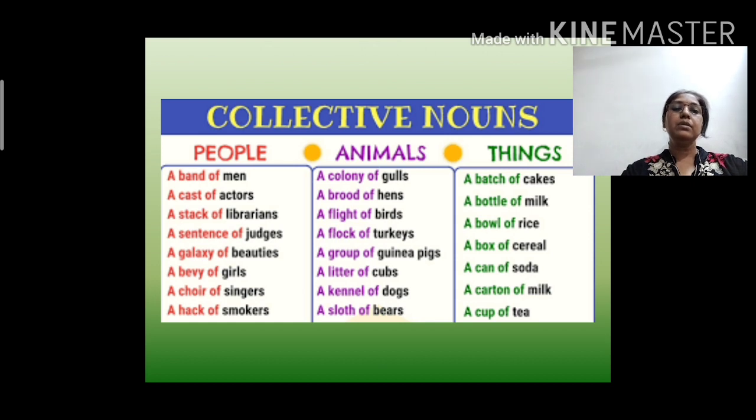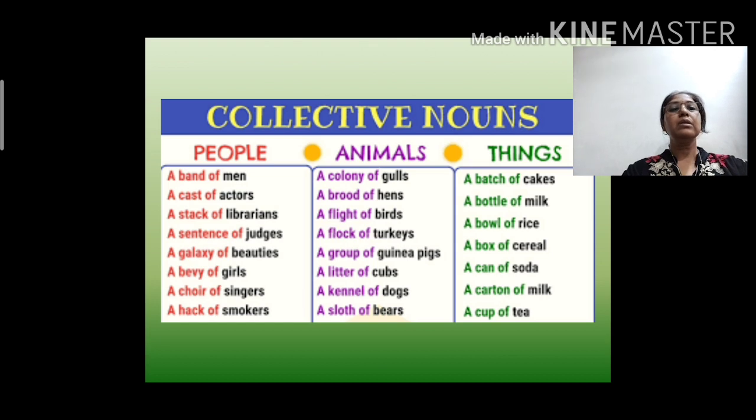Some more examples are given here, just have a look at them. A band of men, a cast of actors, a stack of librarians, a sentence of judges, a galaxy of beauties, a bevy of girls, a choir of singers, a pack of smokers, a colony of gulls, a brood of hens, a flight of birds, a flock of turkeys, a group of guinea pigs, a litter of cubs, a kennel of dogs, a sloth of bears, a batch of cakes, a bottle of milk, a bowl of rice, a box of cereal, a can of soda, a carton of milk, a cup of tea.